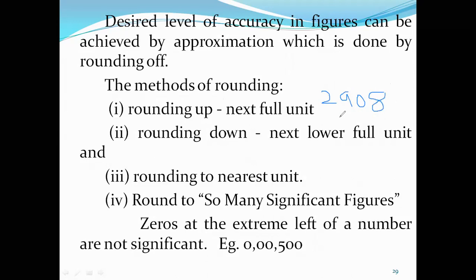In your investigation, normally you will round this off to the next upper full unit, that is, 2910 instead of 2908. So it is better to have a multiple of 10. That is why you will go to the next number, which ends in an even number and which you can easily remember.